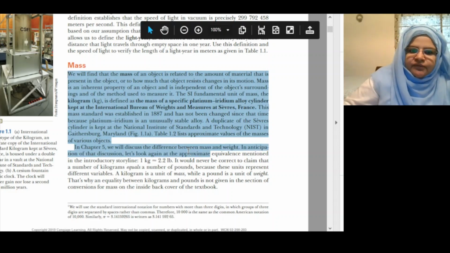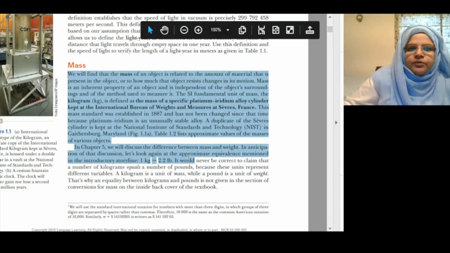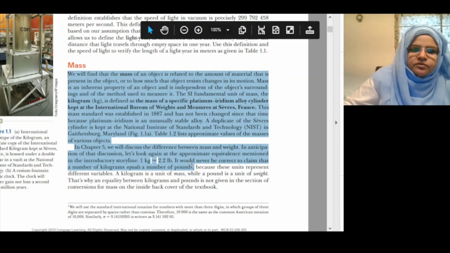In anticipation of this discussion, let's look again at the approximate equivalence mentioned in the introductory storyline. 1 kilogram is approximately equal to 2.2 lb. It would never be correct to claim that the number of kilograms is equal to the number of pounds because these units represent different variables. A kilogram is a unit of mass, while a pound is a unit of weight.